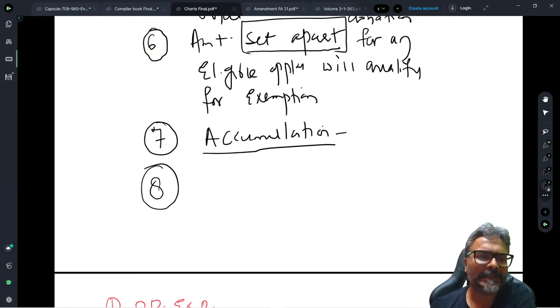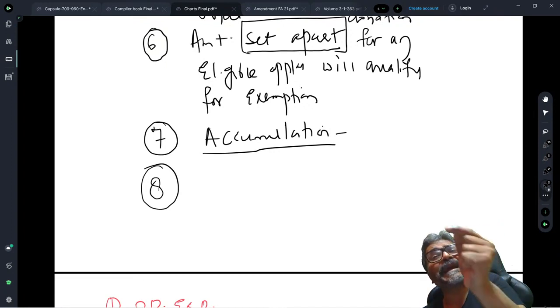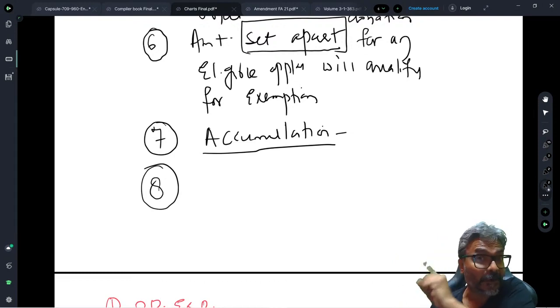It will not be considered as a default. So if the money has been accumulated for a particular purpose, however, the money actually got applied for some other object of the trust, that is equally important. I am emphasizing on this part. Other object of the trust, Deepak, it will not be considered as a default. This was the examination question.